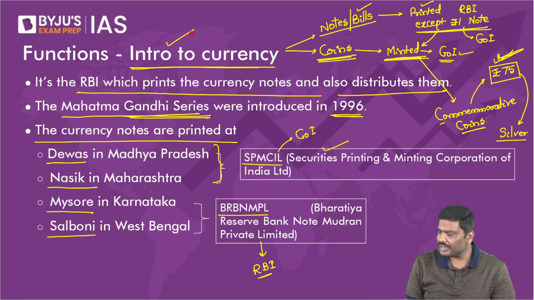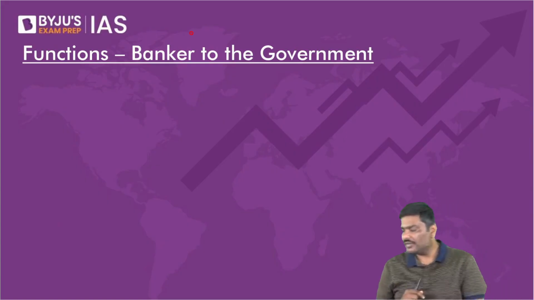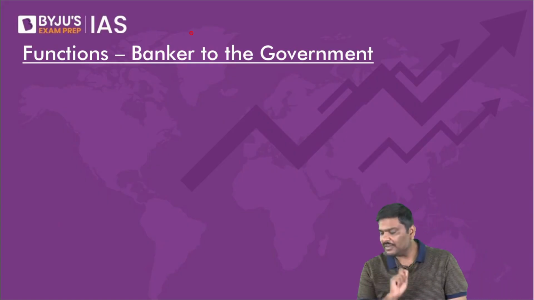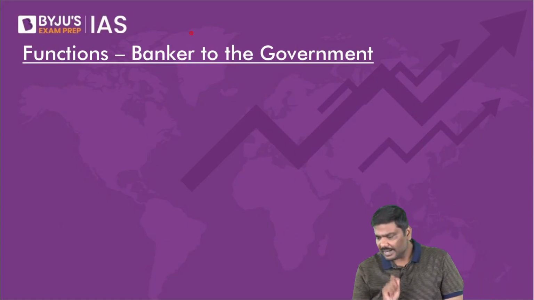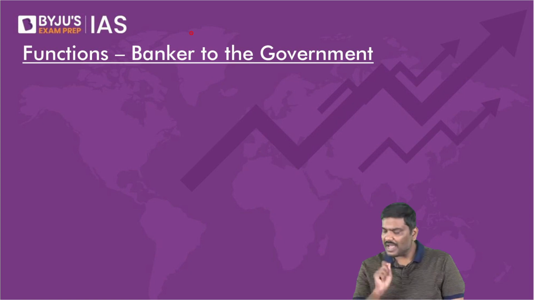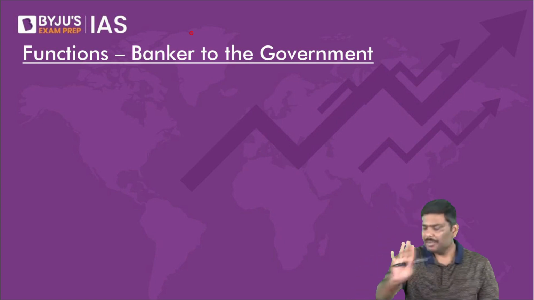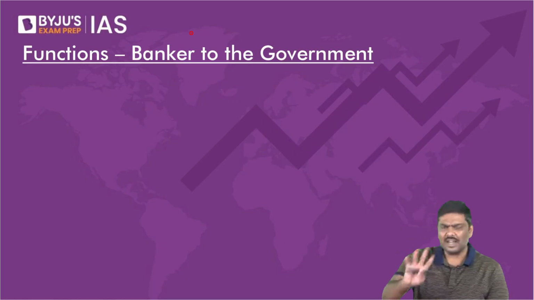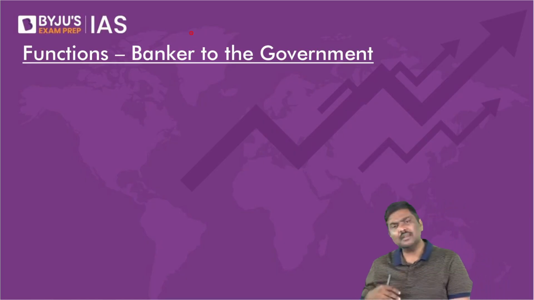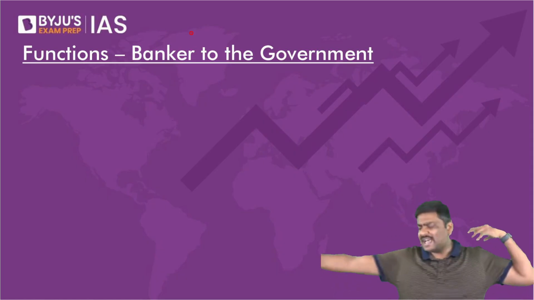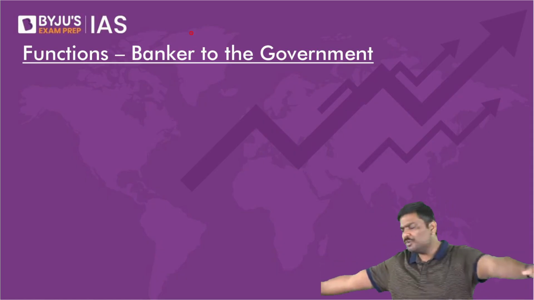Done. Can we go forward now? Any issue with the printing of currency note? Let me know. Sir, RBI is Indian authority, so we can print as much as and become a rich country from other countries, remove poverty. Very valid question. Sir, because RBI can print currency note, can we print as many currency notes as we want and give it to poor people?